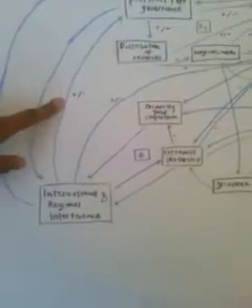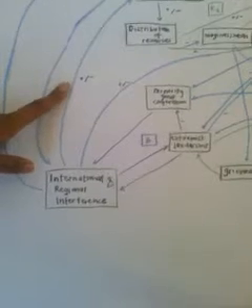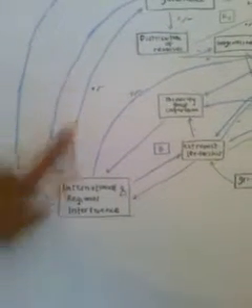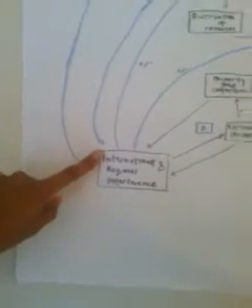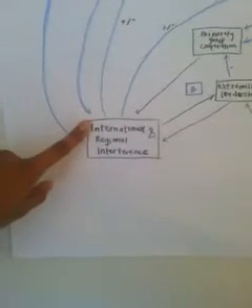International regional interference can also affect political governance in a positive or negative way.